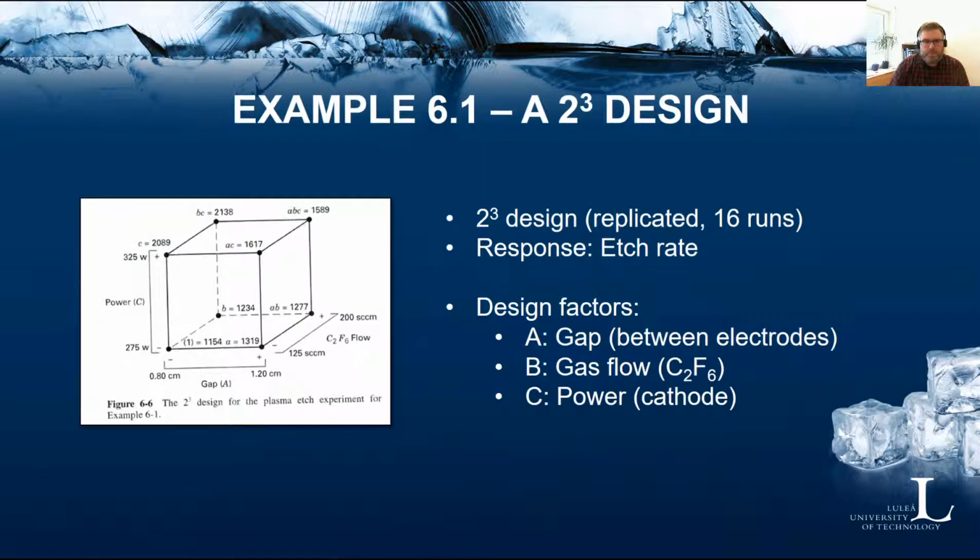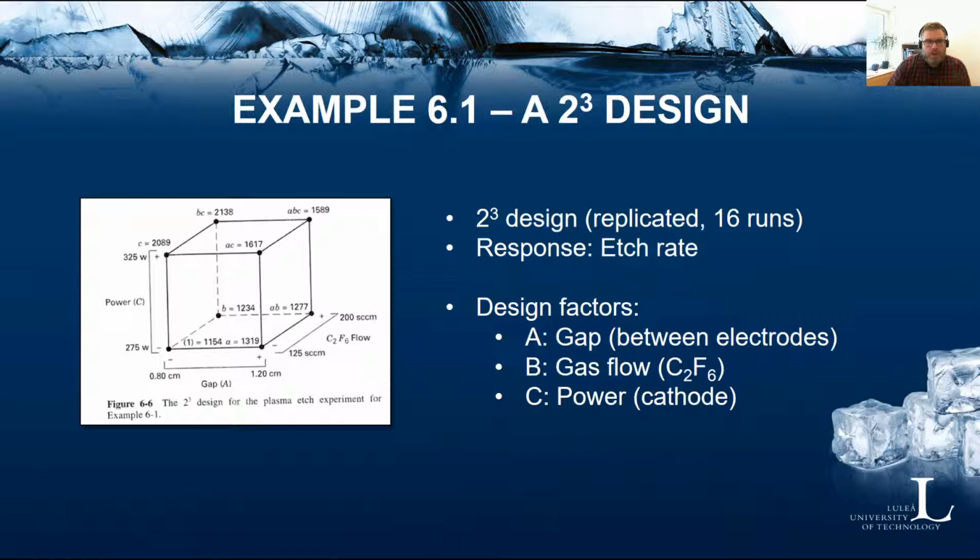Okay, so in order for us to have something to look at in this video, I will work with example 6.1 from the course book in the software. This is a two-level factorial design in 3 factors. It's replicated in 16 runs, so it's a 2 to the 3 design with 2 replicates. The response is the etch rate, and then you have 3 design factors. Factor A, which is a gap between some electrodes, factor B, which is a gas flow, and factor C, which is a power of some sort at the cathode.